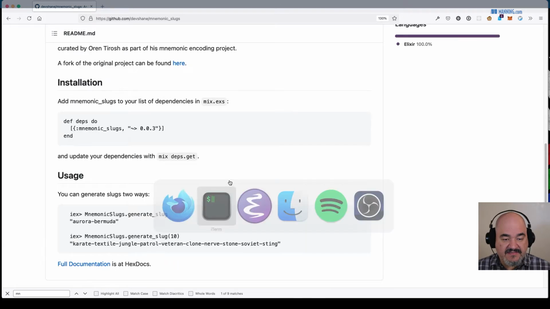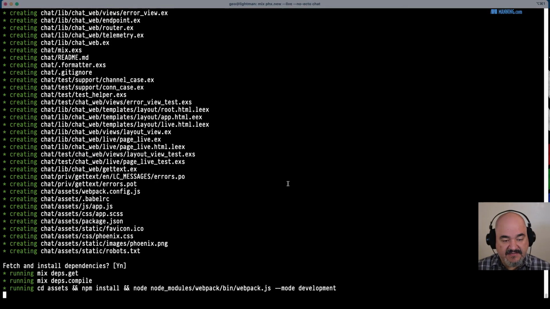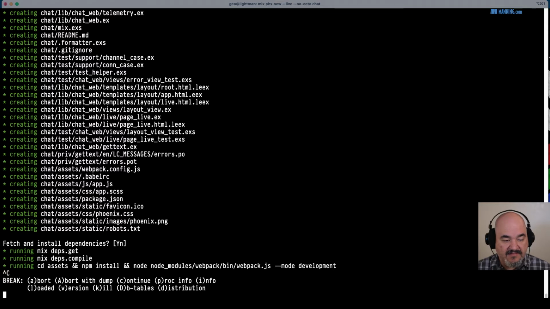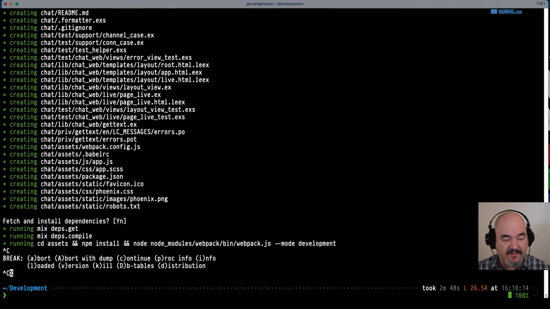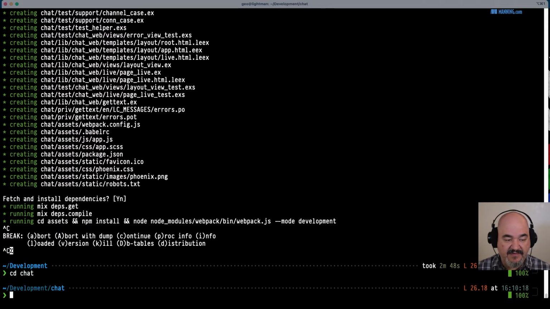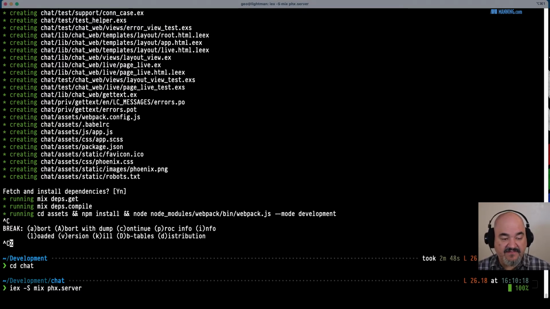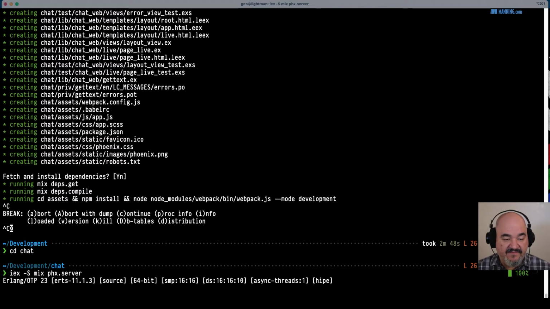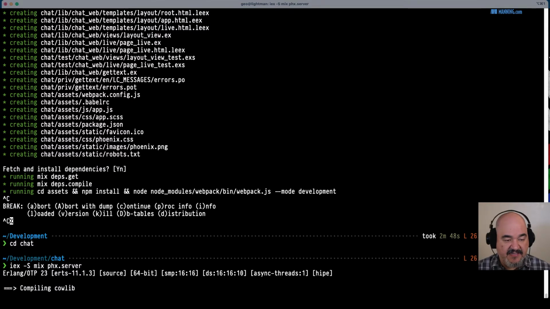Let's check the status of our install, and it's still going. That is unfortunate. Let's go ahead and cancel that for now, and let's go into our chat directory and start up a server and see what that looks like. So we have done nothing in terms of configuration of the server. Let's see if it actually has installed the assets, and for some reason it was just hanging.